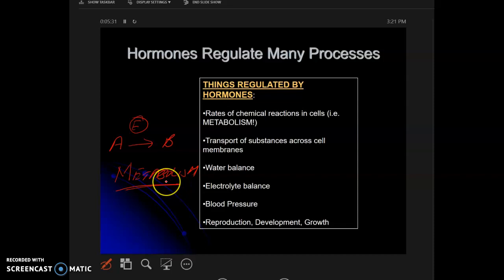So my students find it really funny when I explain it like this. I'll say hormone is the big daddy and it has many enzymes working for it. Okay, if that's what helps.